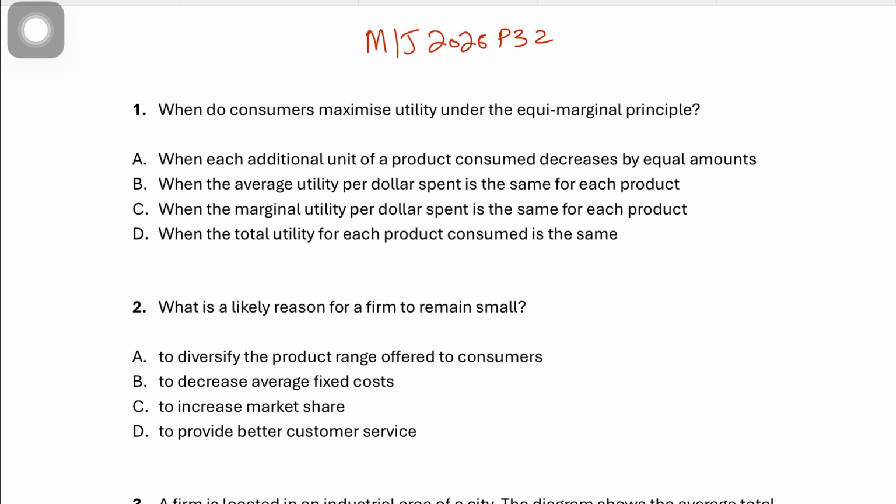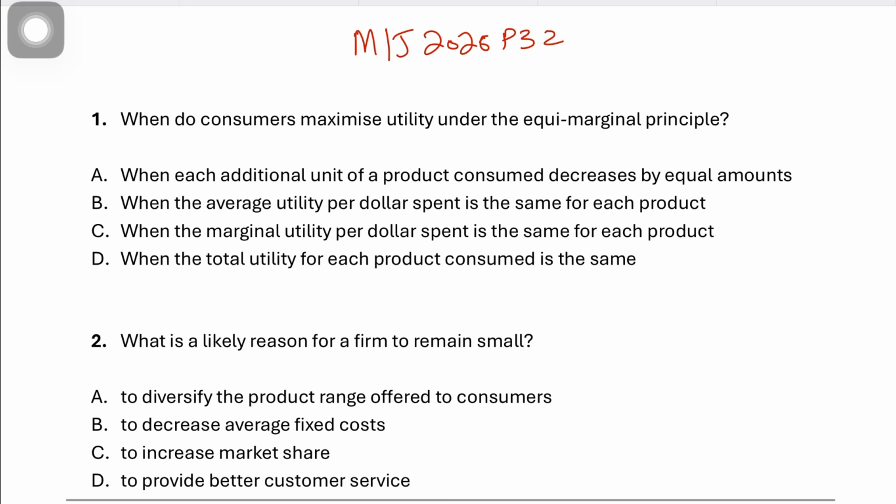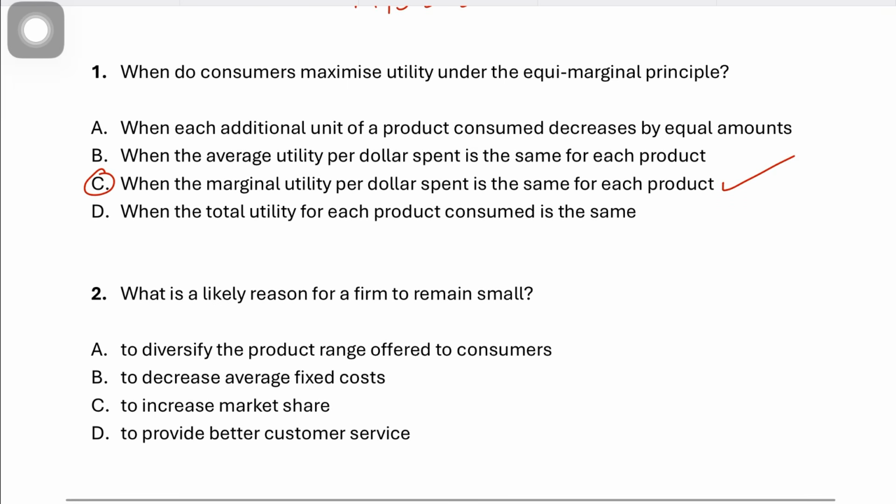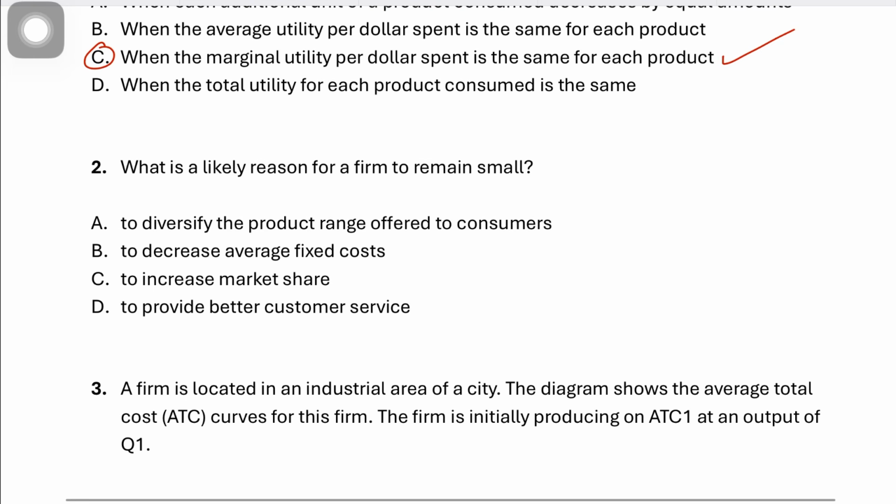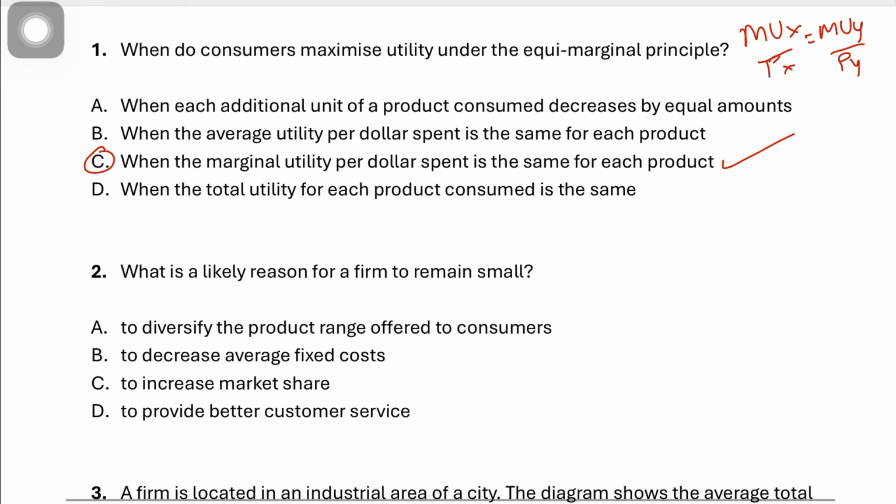Question number 1, which says, when do consumers maximize utility under the equi-margin principle? Pretty simple question. The correct answer has to be C for Charlie, when the marginal utility per dollar is the same for each good, because under the equi-margin principle, a consumer would maximize total utility when the MU per unit of your dollar spent is equal across all the goods, which makes C the correct answer. Simply MUX over P of X equals MUY over P of Y. So this is the marginal condition.